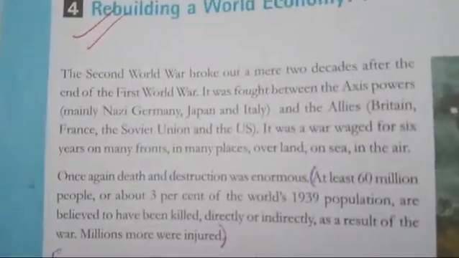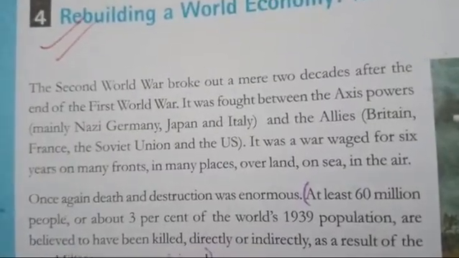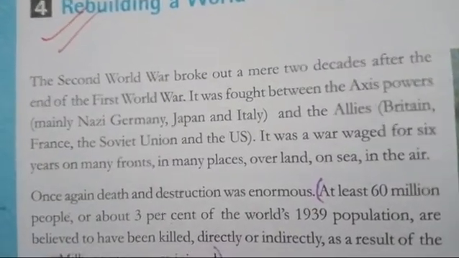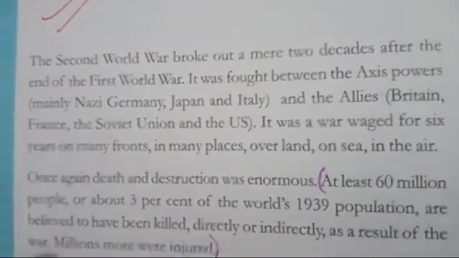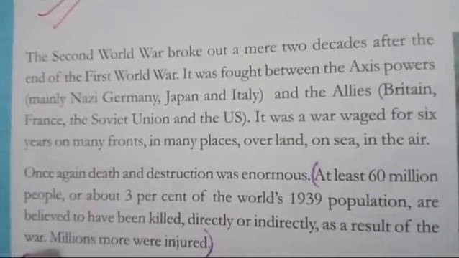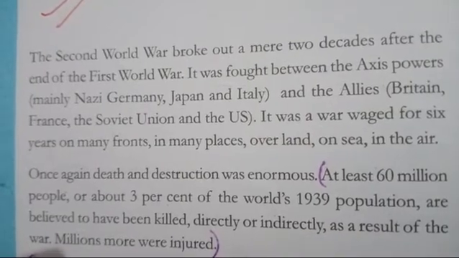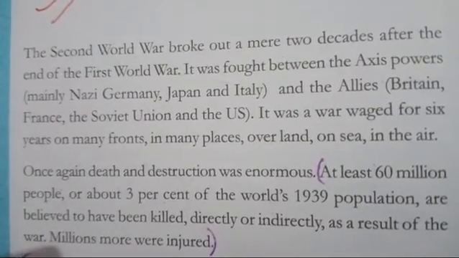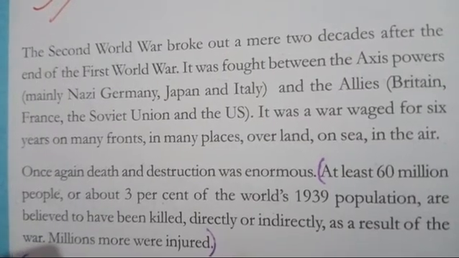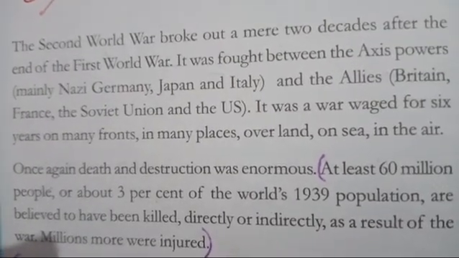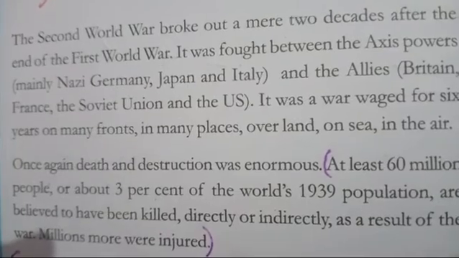The Second World War broke out a mere 2 decades after the end of the First World War. It was fought between the Axis powers, Nazi Germany, Japan and Italy, and the Allied powers, which were Britain, France, the Soviet Union and the US.